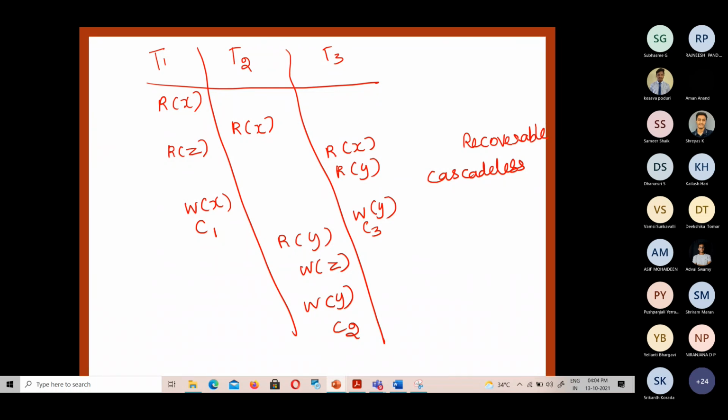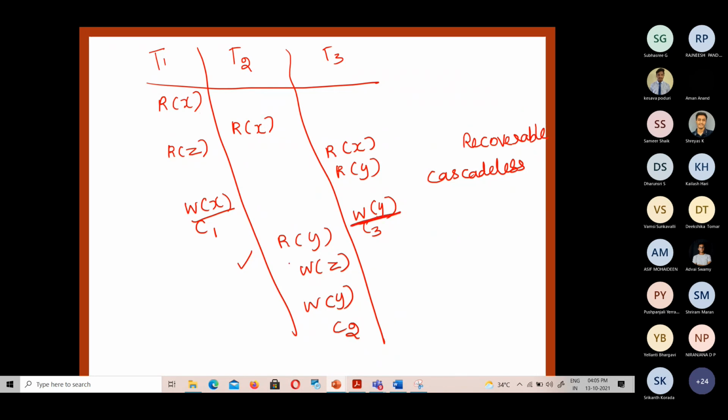This is not recoverable because C2 is committing after C3. But the thing is, we only need to consider W and the previous update that is written, the W conflict here. Here W of X is there, but there is no read operation, so no need to worry about that. Another W operation is W of Y only.